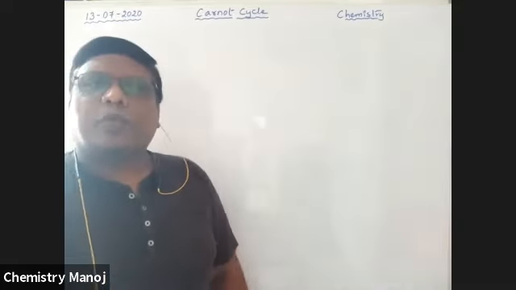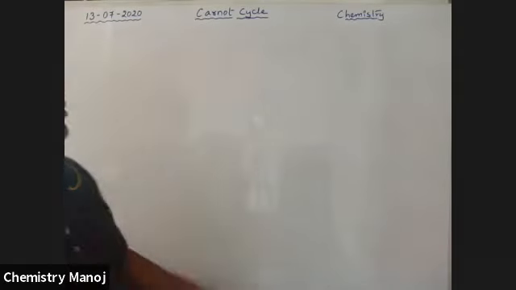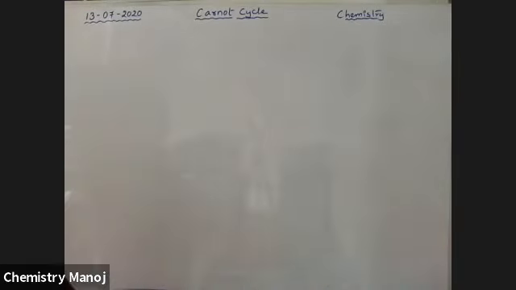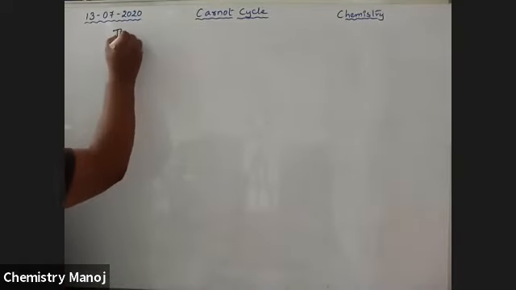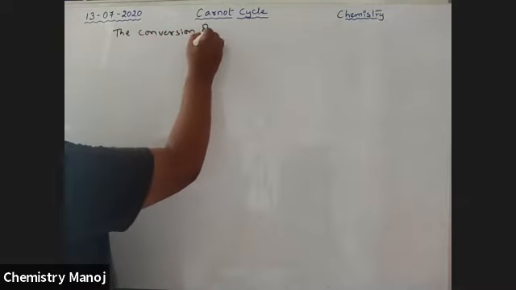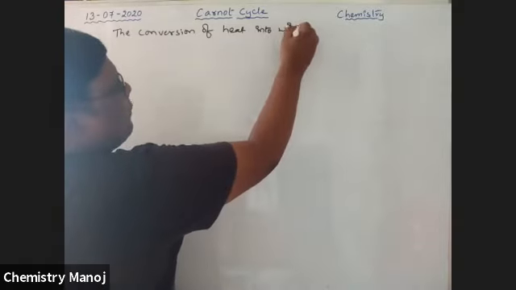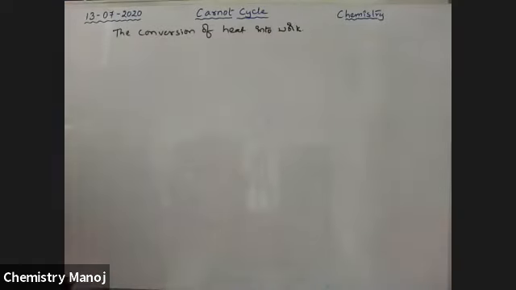This is a cyclic process, the Carnot cycle. It is the cyclic process that explains the conversion of heat into work, and how much heat is converted into work. That is clearly explained on the basis of this Carnot cycle.